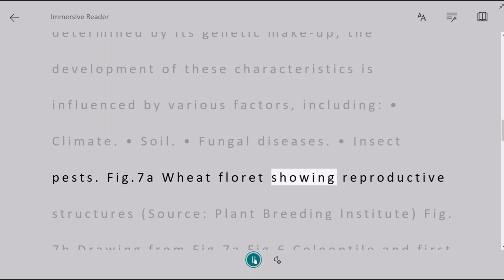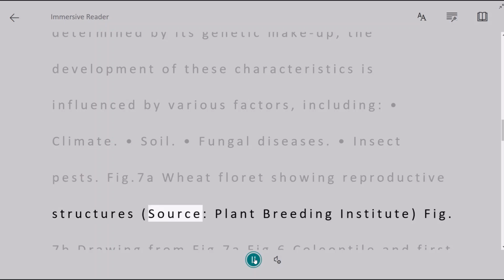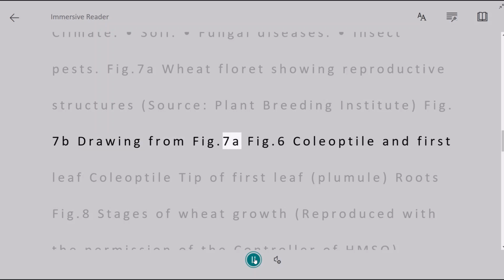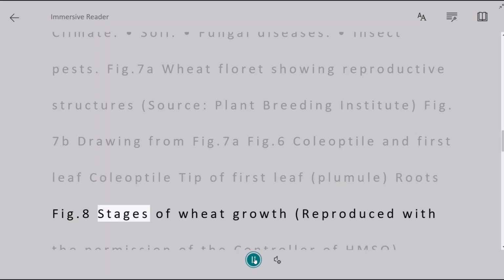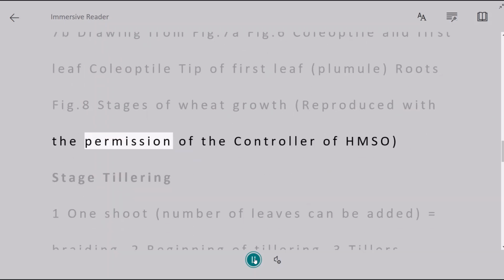Fig. 7a: Wheat floret showing reproductive structures. Source: Plant Breeding Institute. Fig. 7b: Drawing from Fig. 7a. Figure 6: Coleoptile and first leaf. Coleoptile, tip of first leaf, plumule, roots. Figure 8: Stages of wheat growth, reproduced with the permission of the controller of HMSO.